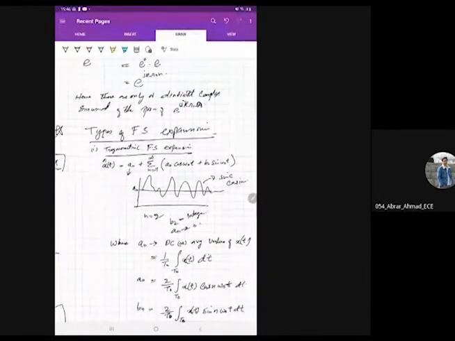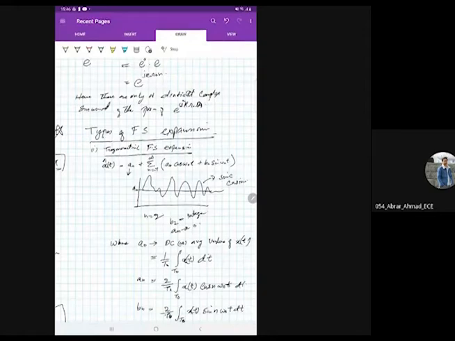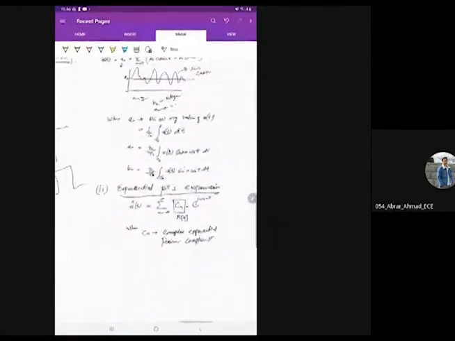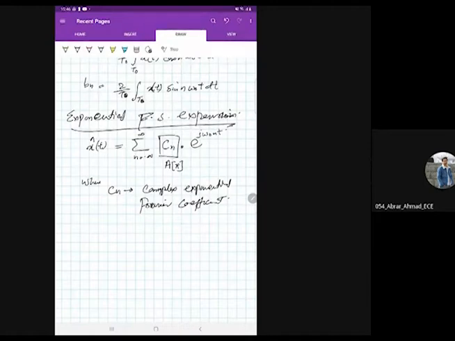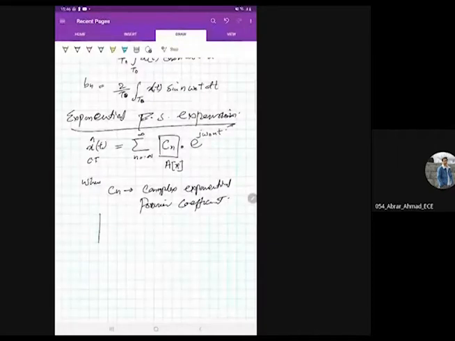Why are we giving limits from n equal to minus infinity to plus infinity? In contrast to a discrete time signal, a continuous time signal will have complex sinusoids with distinct frequencies and they will be continuous. There will be an infinite number of frequency components. In a discrete time signal you have finite values.